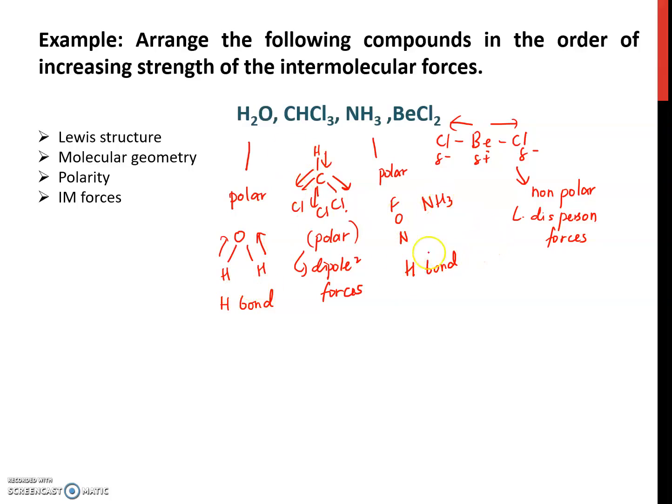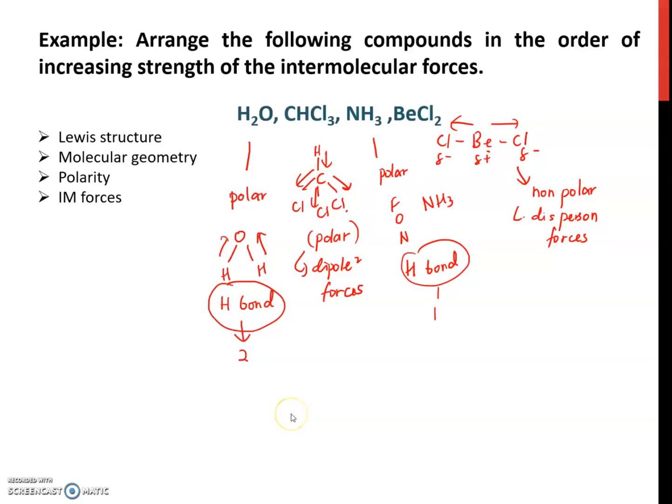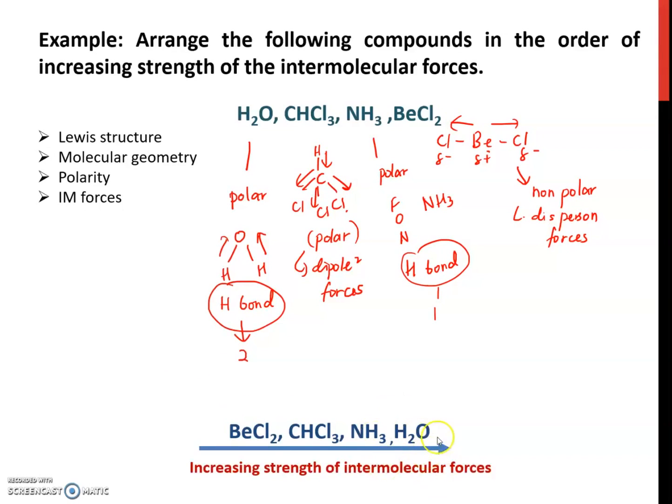When comparing the forces, two molecules have hydrogen bonds, H2O and NH3. Which one is stronger? H2O, right? Because it can form two hydrogen bonds compared to NH3, one hydrogen bond only. So let's check your answer. Based on the increasing strength of intermolecular forces, H2O has the highest strength since it has two hydrogen bonds.